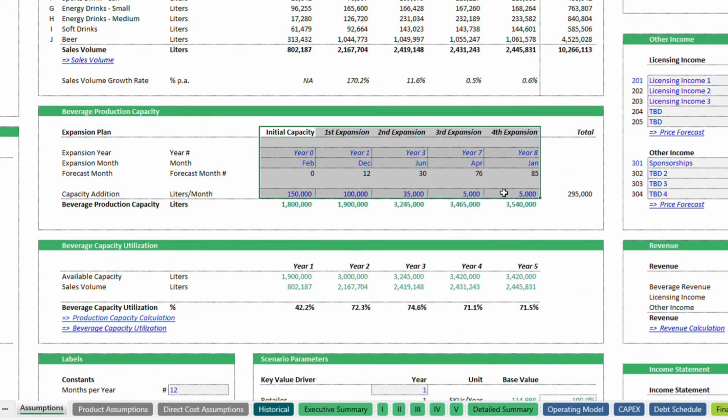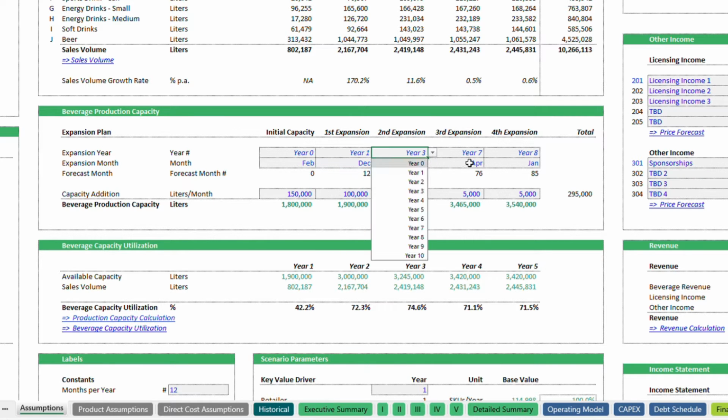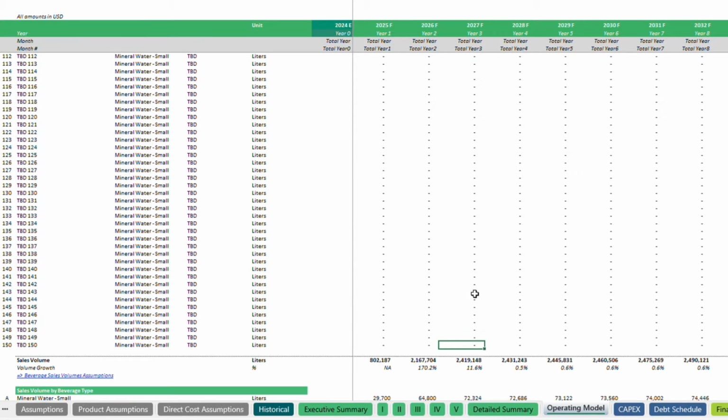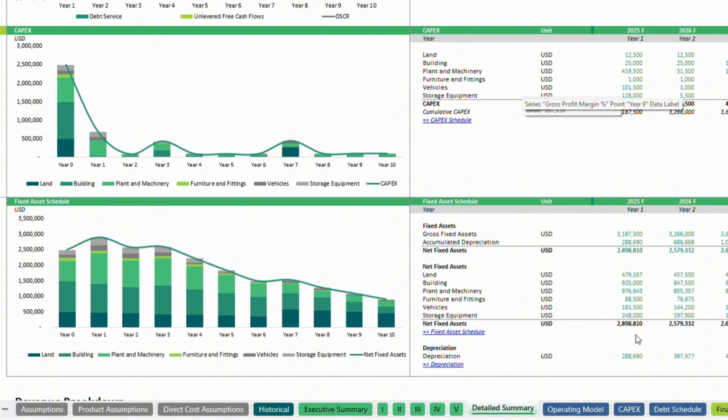Utilizing this analysis allows you to plan up to 5 strategic expansion steps and provide a clear understanding of the additional capital expenditure required to meet your production, ensuring your manufacturing plant is well equipped to accommodate future demand and support business growth.